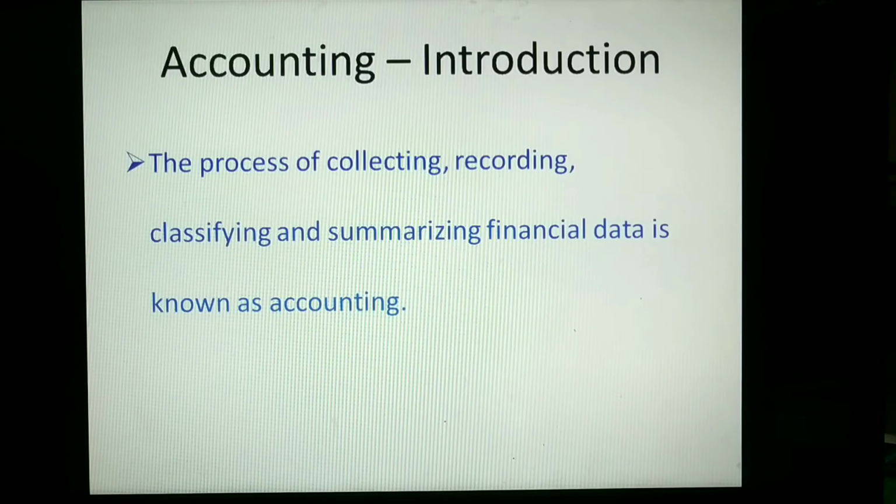Now moving on to the next topic, that is accounting introduction. The process of collecting, recording, classifying and summarizing financial data is known as accounting. This is a very basic definition. So from this definition, we understand that we are collecting the information related to receipts and expenditure from our example. You are recording it in a systematic manner in a proper book, and you're also classifying your expenditure as to where you've spent it, how much you've spent it, etc. And you're summarizing the data in an understandable format, which basically explains what exactly is accounting.